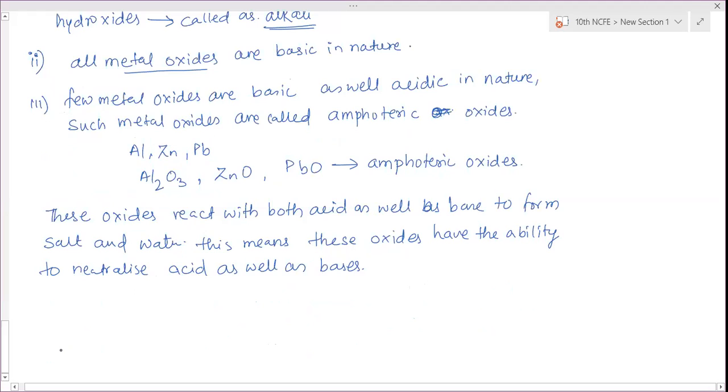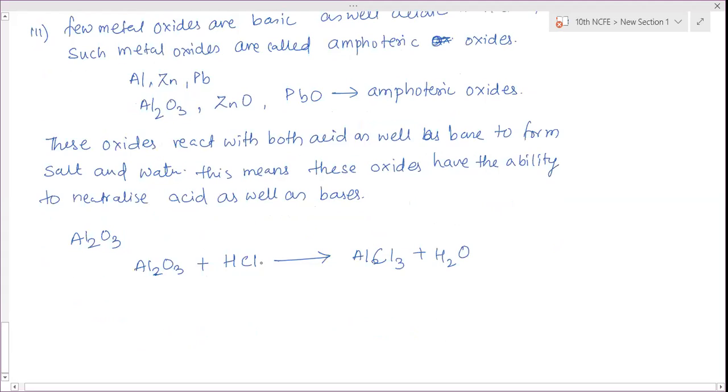So we have to see the reaction of aluminum oxide and zinc oxide with acids and bases. First, Al2O3. Aluminum oxide is generally basic because it reacts with acid. When it reacts with hydrochloric acid, it will form AlCl3, aluminum chloride, plus H2O.